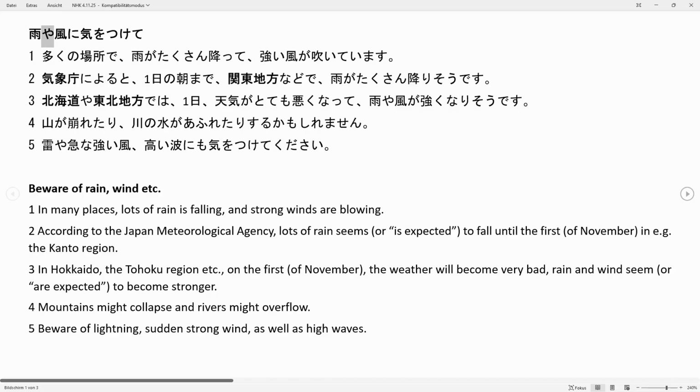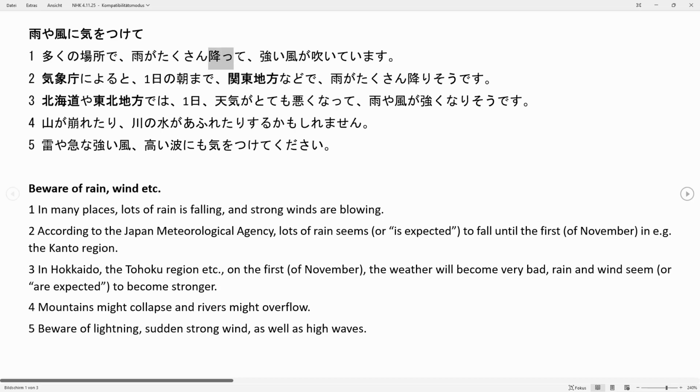Then on to the first sentence of the article, we have 多くの場所で雨がたくさん降って強い風が吹いています。 We're once again starting back at the end of our sentence with our verb. Here we have 吹いています。 So as we can see, we have a te form of our verb plus imasu, which means that something is happening right now, or continually happening. In this case, something is blowing. What is blowing? Kaze ga fuite imasu. The wind is blowing. What kind of wind? Tsuyoi kaze. Strong wind is blowing.